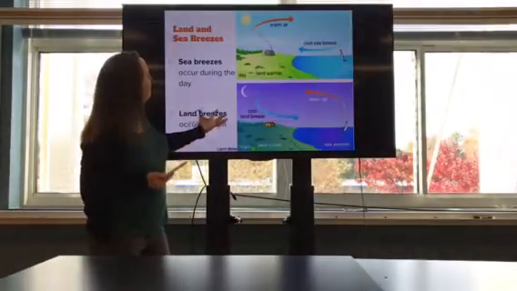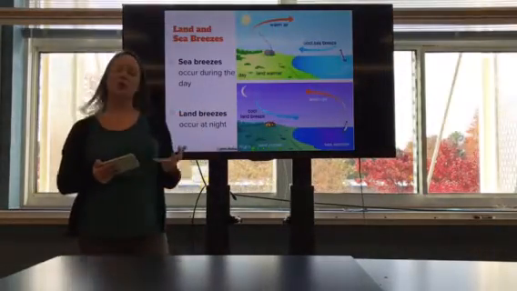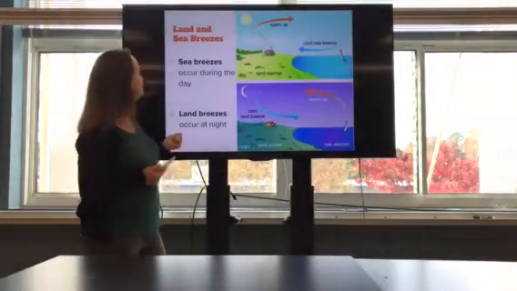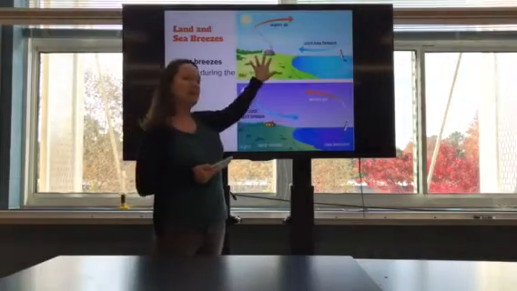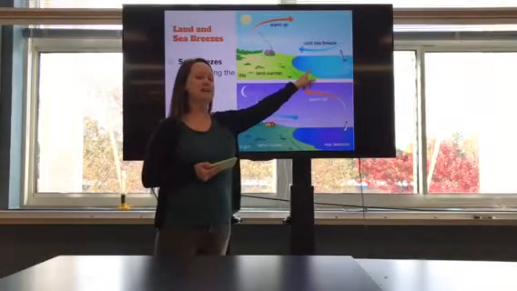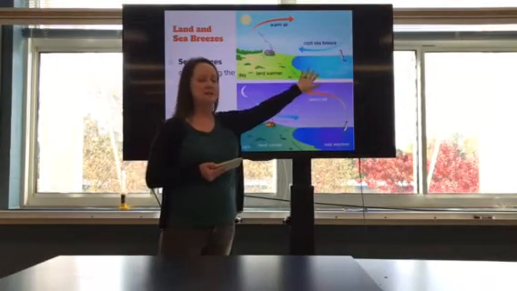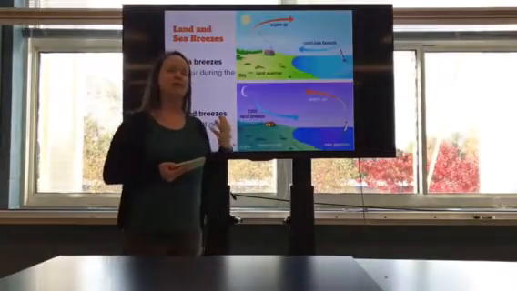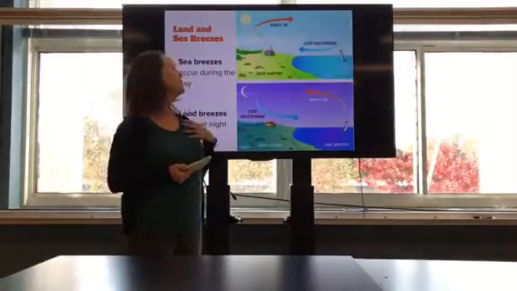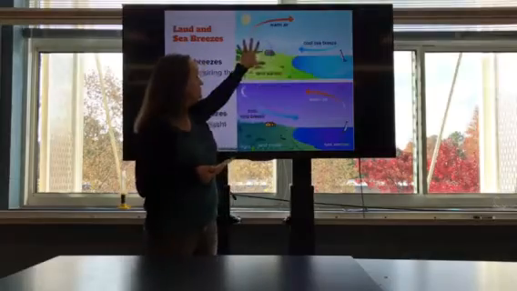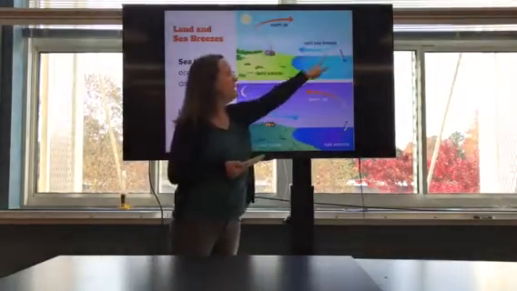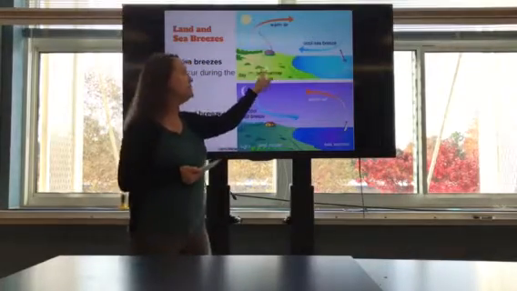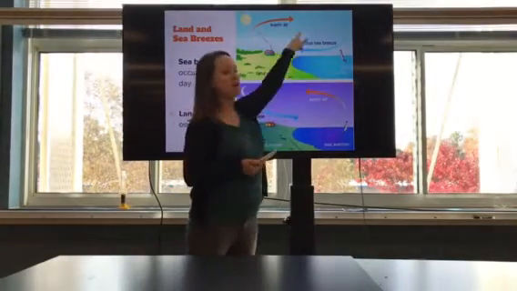All right, proximity to water, we get what are called land breezes and sea breezes. So during the daytime, the land heats up much faster than the water. Water has a high specific heat, high heat capacity, so it takes a long time and a lot of energy for it to change temperature. So the water is actually cooler during the day. The land is hot, so that warm air rises and the cooler air from the sea comes in to take its place. So we get this convection current going.